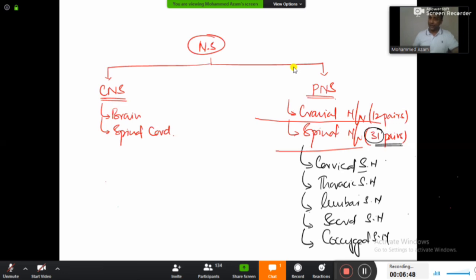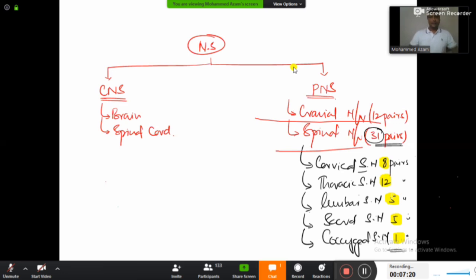There will be totally 8 pairs of cervical, and then 12 pairs of thoracic. Then there will be 5 pairs of lumbar, 5 pairs of sacral, and 1 pair of coccygeal, guys. Okay, so I repeat once more. 8 pairs of cervical spinal nerves, 12 pairs of thoracic, 5 pairs of lumbar, 5 pairs of sacral, and 1 pair of coccygeal. If you add them, 8 plus 12 is 20, plus 5 is 25, plus 5 is 30, plus 1, 31 pairs.